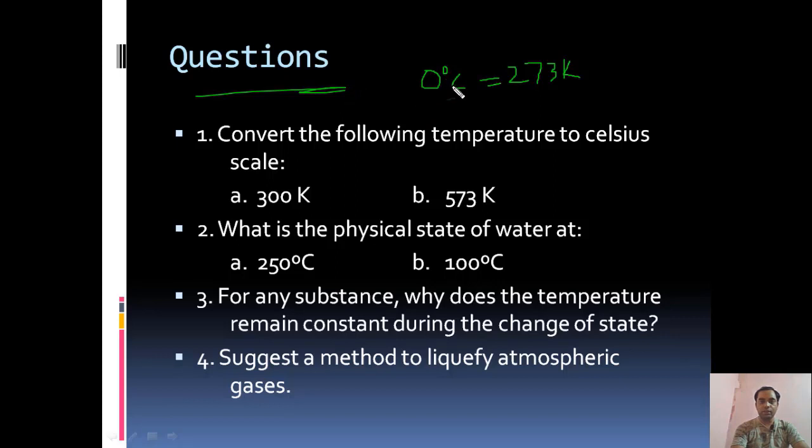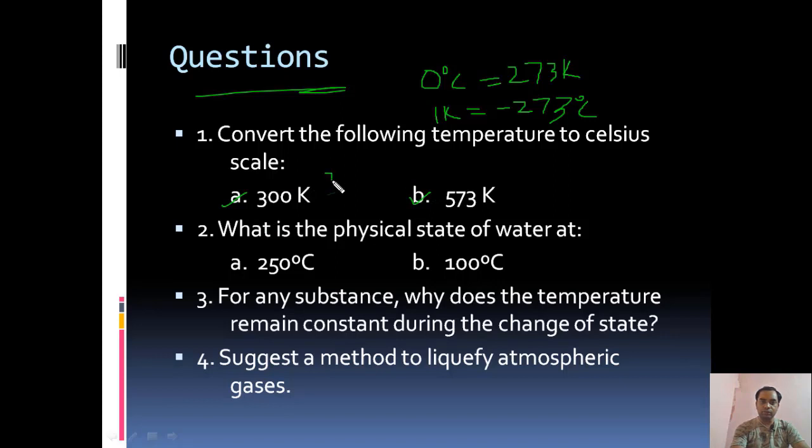If 0 degree centigrade equals 273 Kelvin, then 1 Kelvin will be equal to minus 273 degree centigrade. Then you can find out what is 300 Kelvin and what is 573 Kelvin.